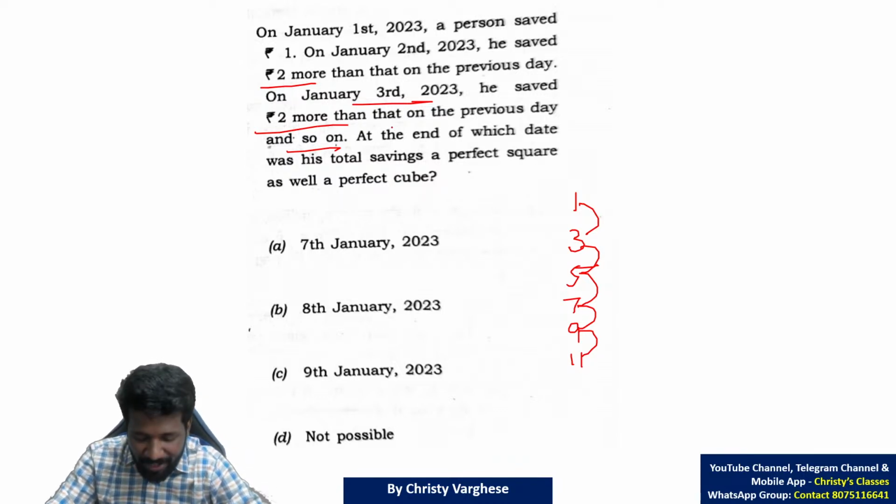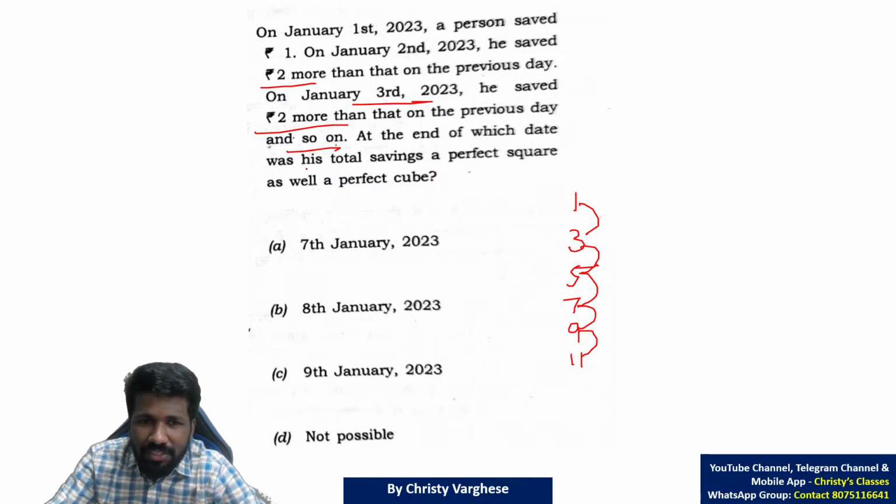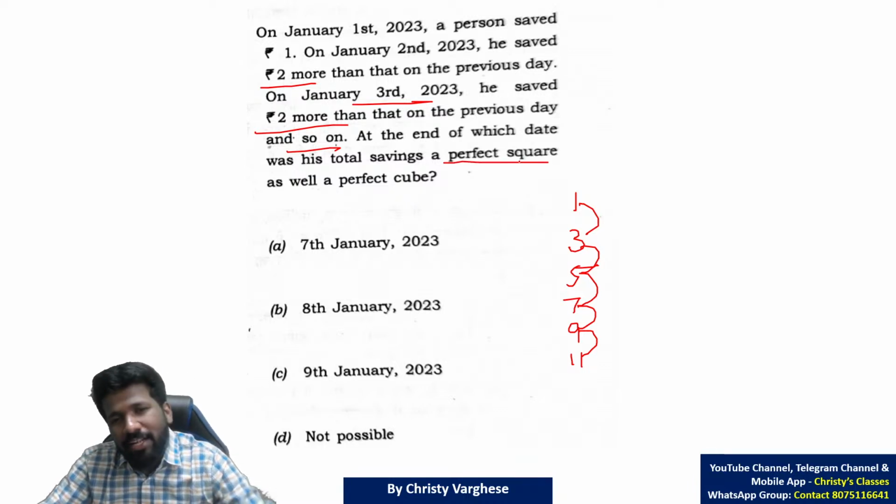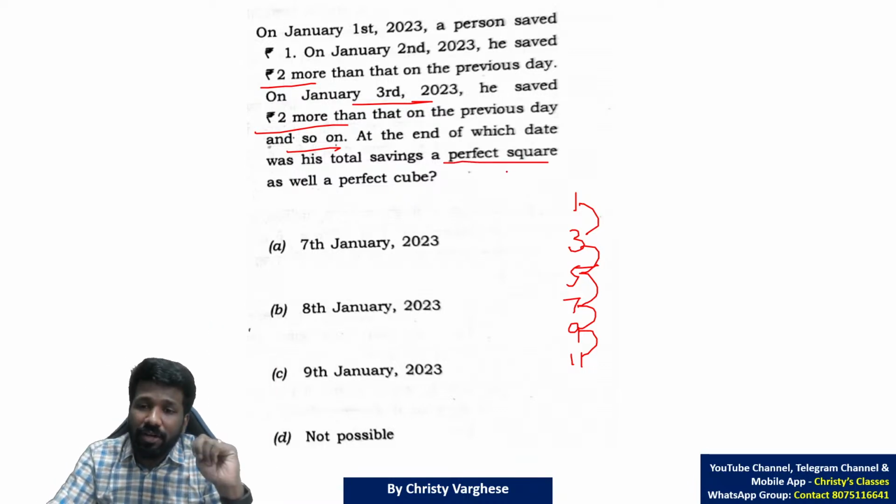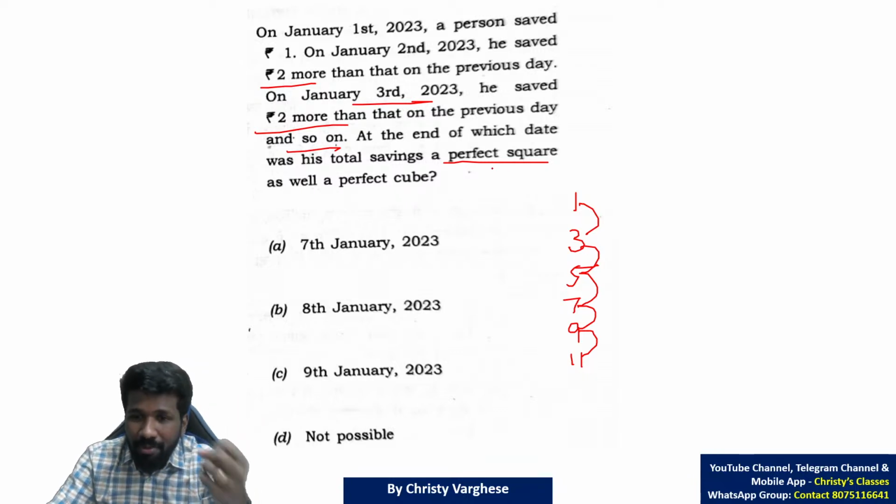Now, what is the final question? At the end of which date, what will be the total savings? A perfect square. At the end of each day, it will be a perfect square, no doubt at all, because the formula itself is n square. It will be a perfect square.